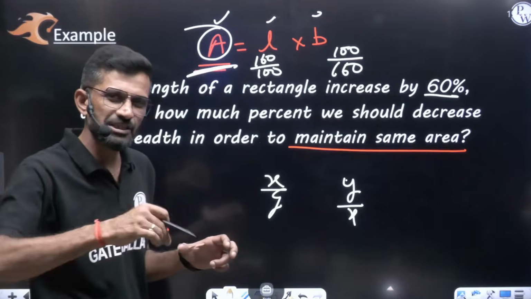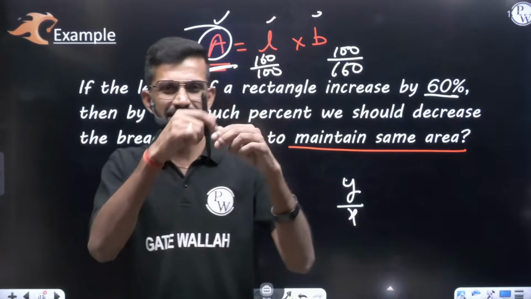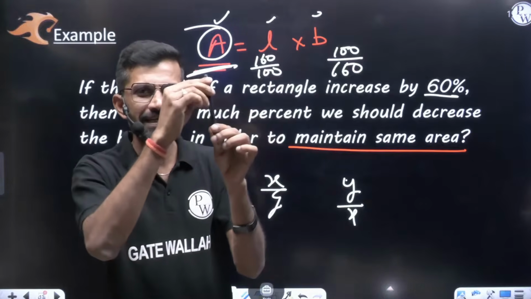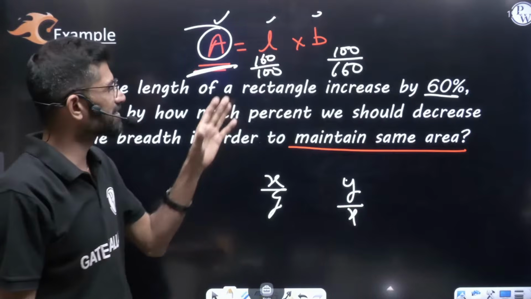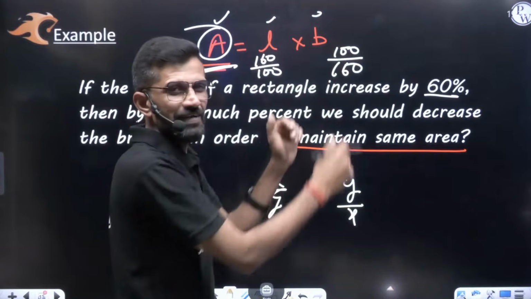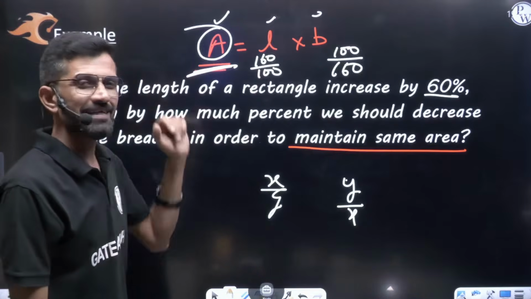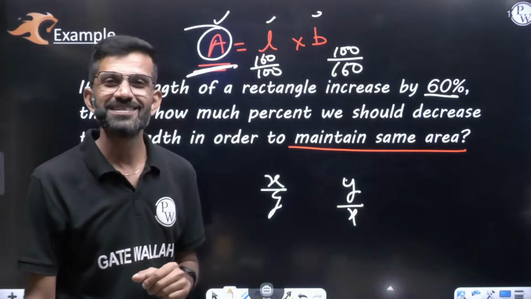When I am saying A is 50% more than B, then B is how much percent less than A? In that case, x by y, from the left hand side going to the right hand side, converts into y by x. Here in this case, one entity if I am multiplying by x by y, the other entity we have to multiply by y by x, then only that result will remain constant. That is the reason I said both the questions are the same.